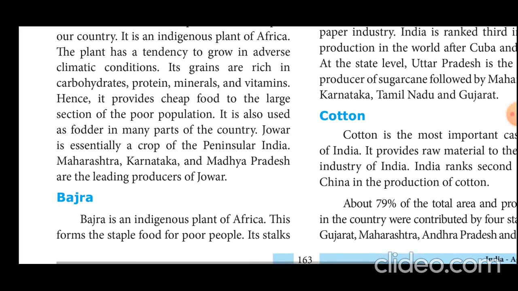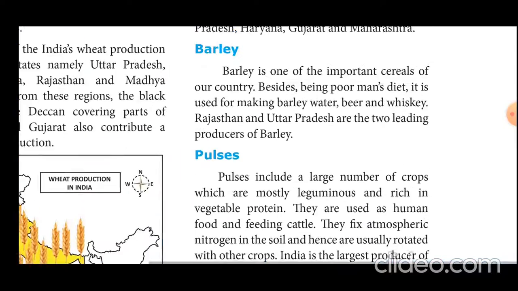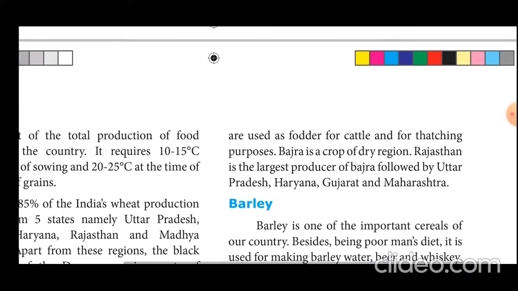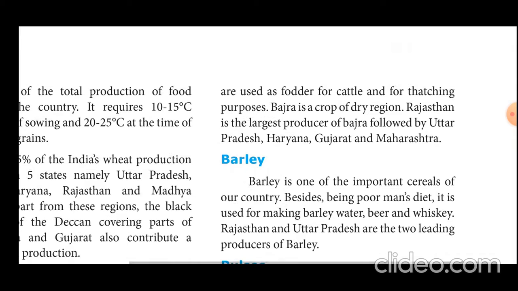Its stalks are used as fodder for cattle and for thatching purposes. Bajra is a crop of dry regions. Rajasthan is the largest producer of bajra, followed by Uttar Pradesh, Haryana, Gujarat, and Maharashtra.